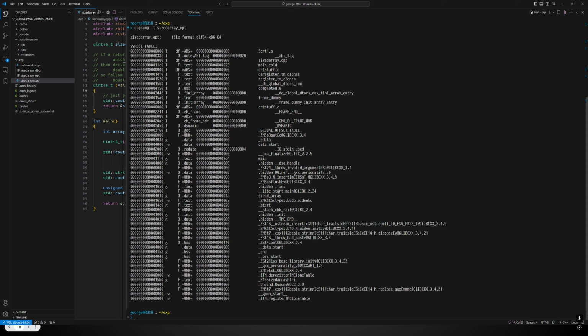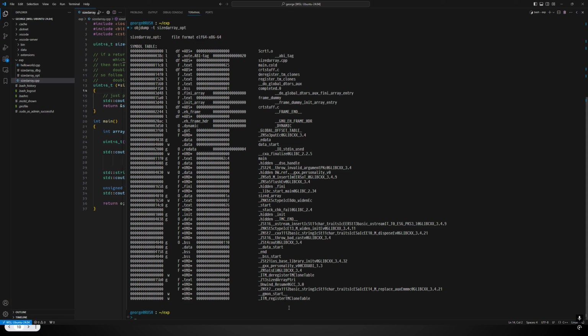The symbol names themselves are over here on the right, but you'll notice they look a little bit hard to read. There's these letters and underscores and things appended onto them. Some things are still pretty readable, but then some other things are just a little bit jumbled up. So there's a reason for that, and the reason is something called name mangling. Name mangling is something that happens in C++ to account for the fact that we can do function overloading and have multiple different functions named the same thing.